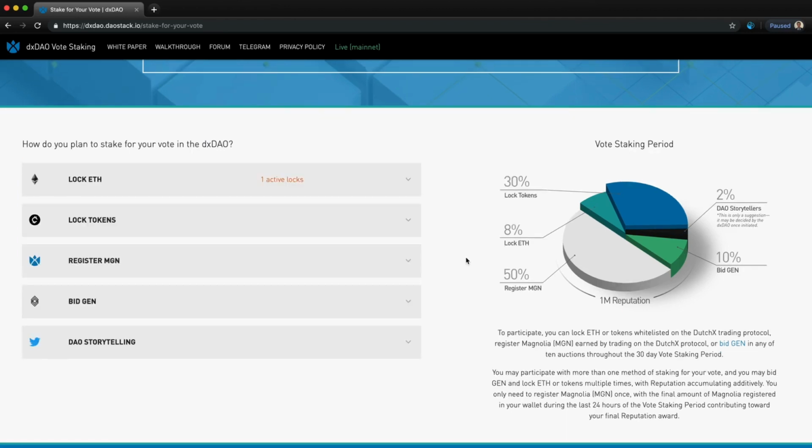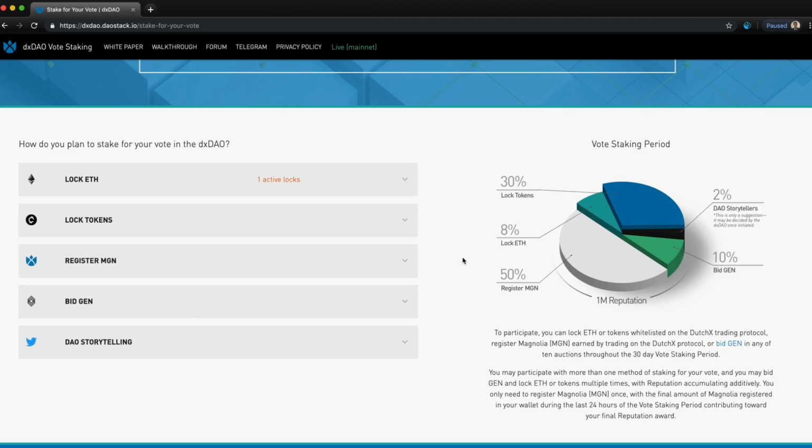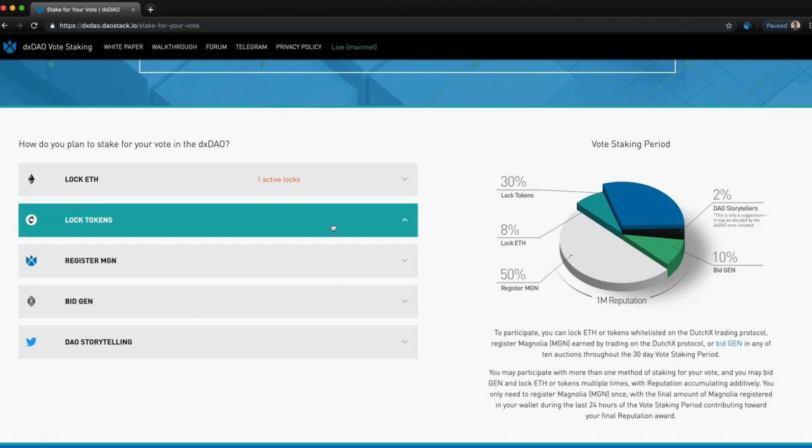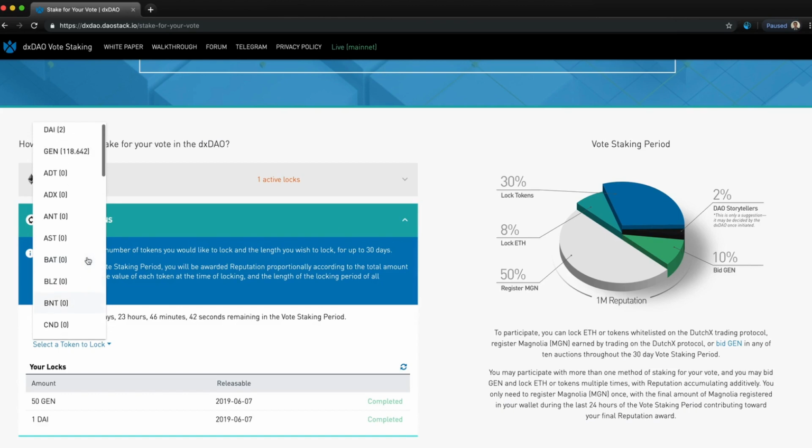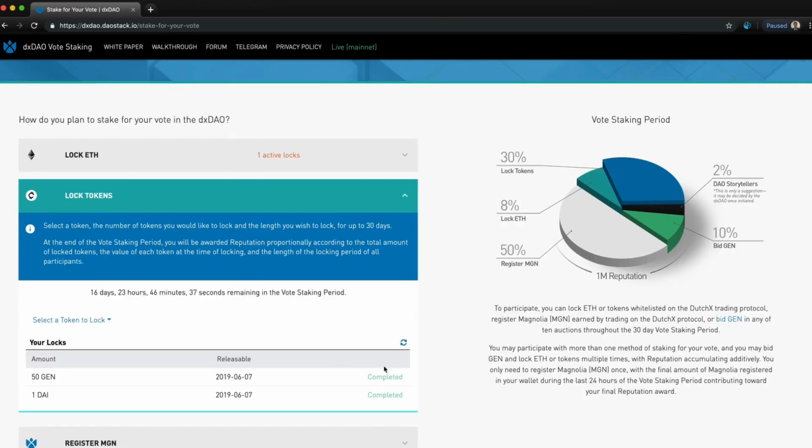Locking non-Ether tokens is similar to locking Ether. You can see all the tokens you're able to lock here. You can also see the tokens that you've already locked in this interface here. Also, keep in mind that new additions might be made to this list, as new tokens on the suggested whitelist are listed on the protocol and have sufficient liquidity to get a price feed from the Dutch X.